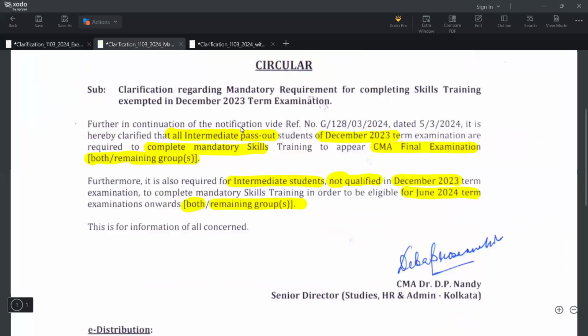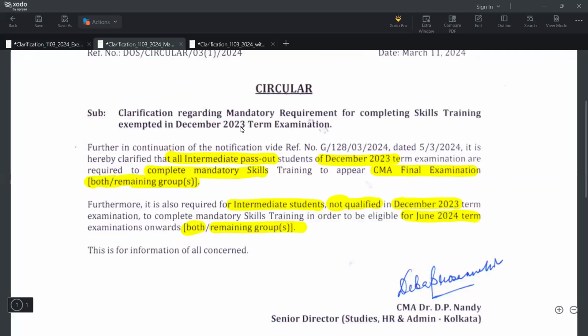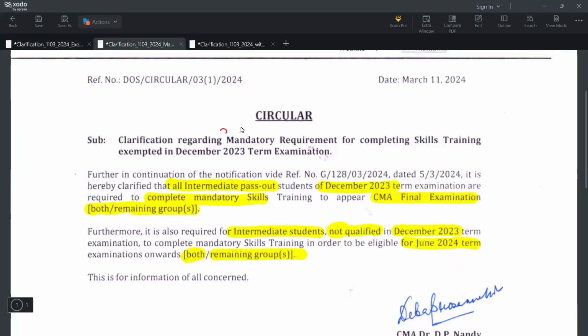Then the second most important circular is regarding the mandatory requirement of completing SAP. Skill training was exempted already under the December 23 attempt. But further, in continuation with the GO pass, all intermediate pass out students of December 23 are to complete mandatory skill training to appear in your CMA final.